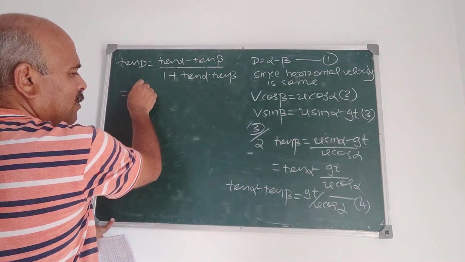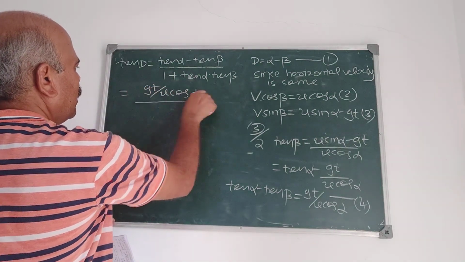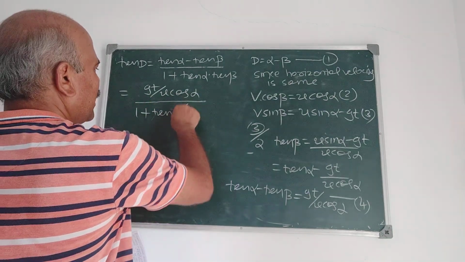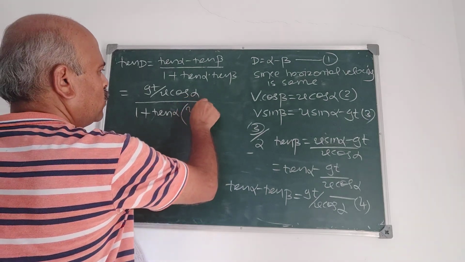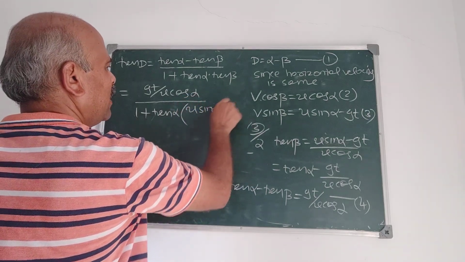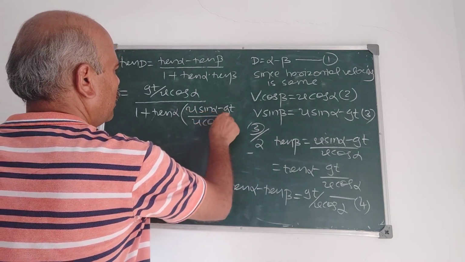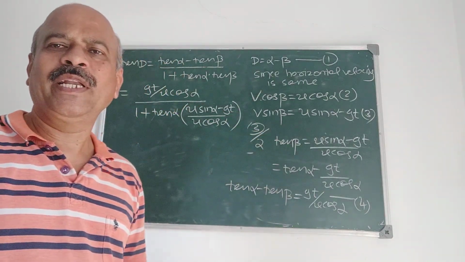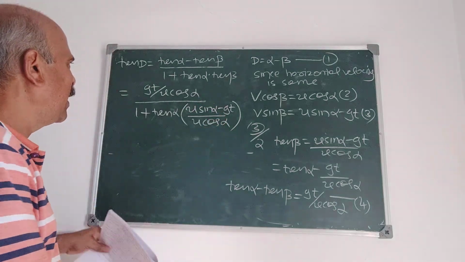Tan alpha minus tan beta is gt by U cos alpha, over 1 plus tan alpha into tan beta. What is tan beta? Tan beta is U sin alpha minus gt upon U cos alpha. Beta is now eliminated, and simplifying, you will get the answer.